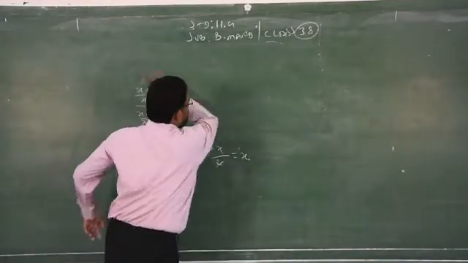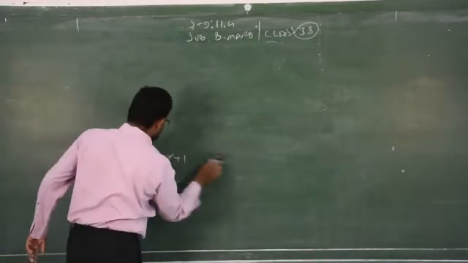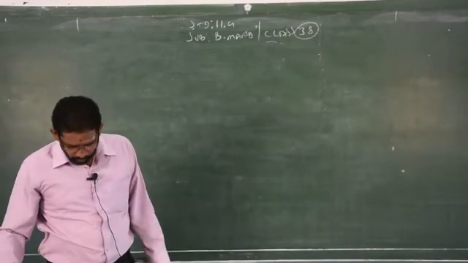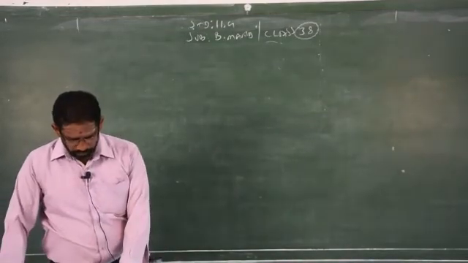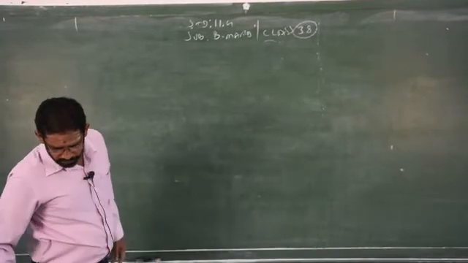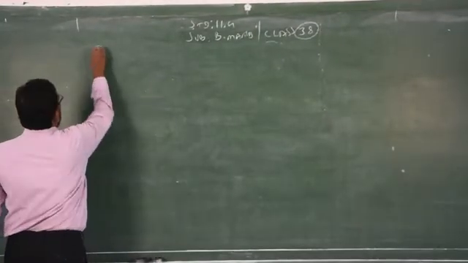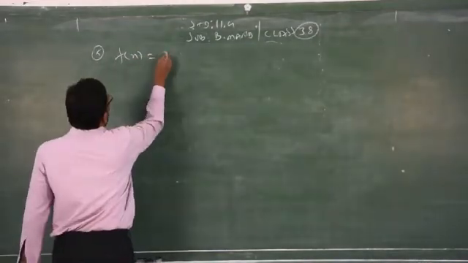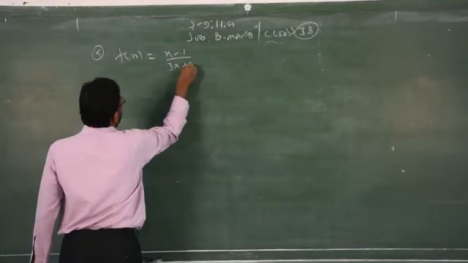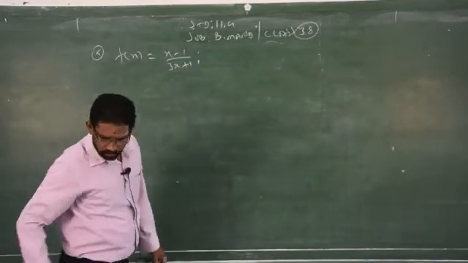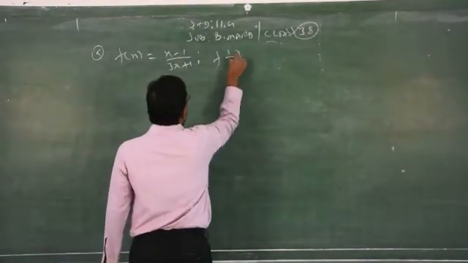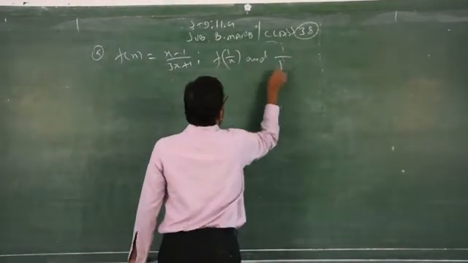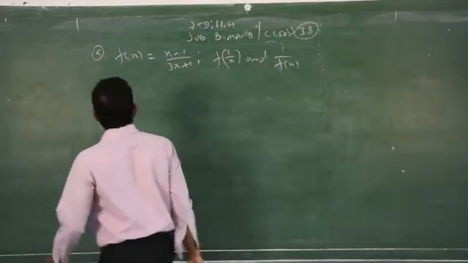This is not a new concept. It is a very simple concept. Instead of a numerical value, you are replacing x with the given function, whatever it is. Clear? So don't get confused. For f of x, the expression of f of 1 by x: in sum number 5, they defined f of x is equal to x minus 1 by 3x plus 1. You are asked to find out f of 1 by x and 1 by f of x. So you have to find the solutions.